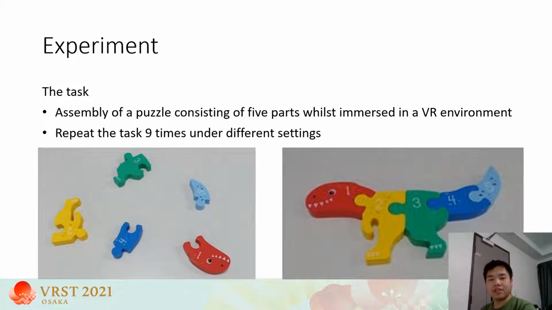Figure 1 on the left is an example start setting of the unassembled puzzle pieces, and Figure 2 on the right is the puzzle after assembled. Each participant was asked to perform the assembly task 9 times, each with a different puzzle starting position and a random visualization setting.